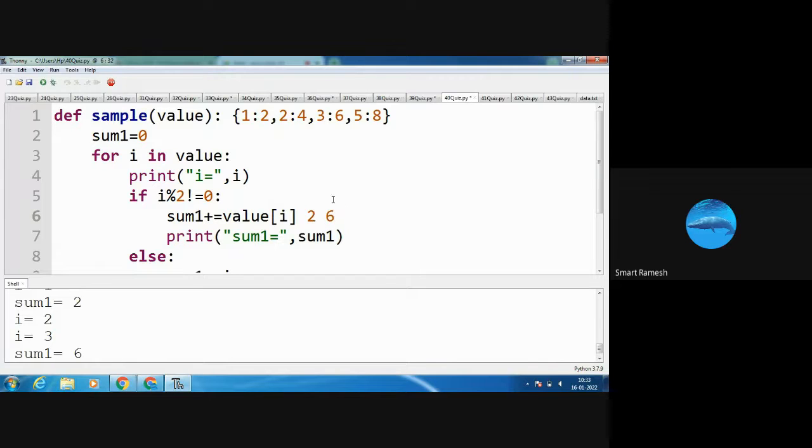Next time again go to the for loop. This time 5. 5 modulus 2 not equal to 0, yes, condition true. Sum1 equal to sum1 plus the value for 5, which is 8. So plus 8. What is the answer?